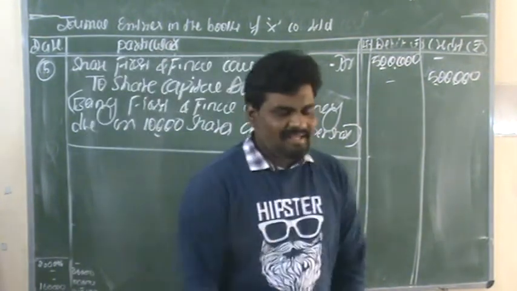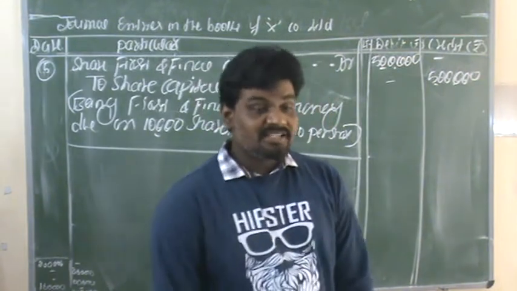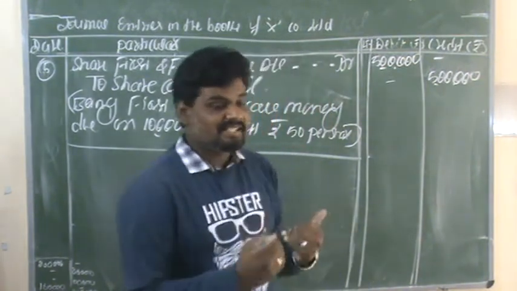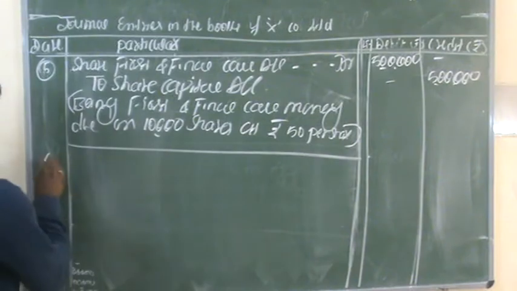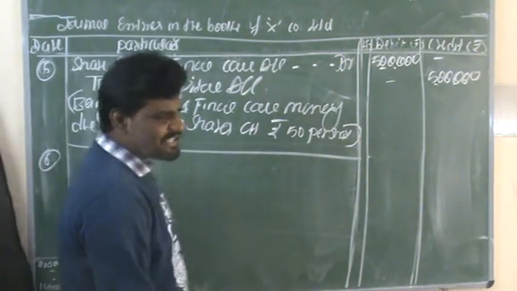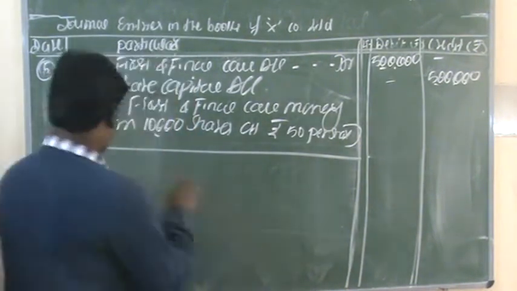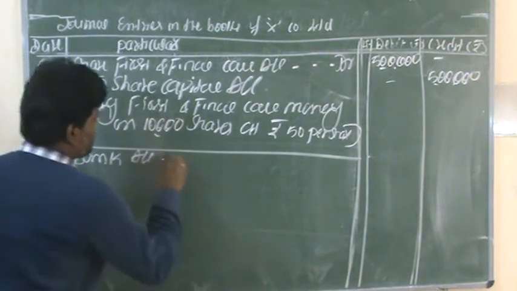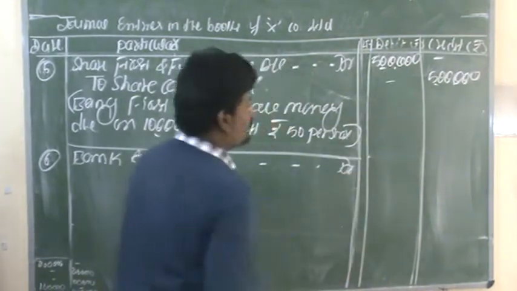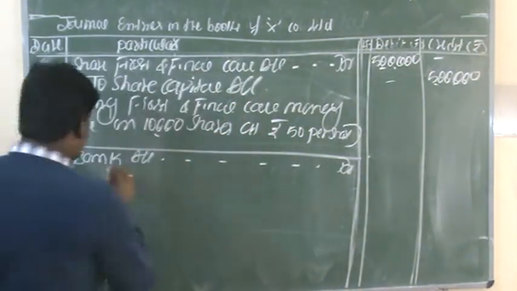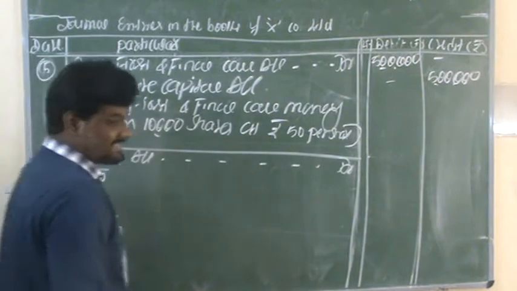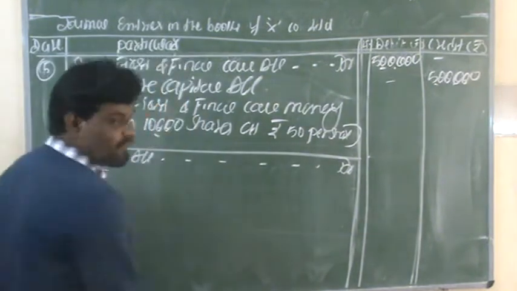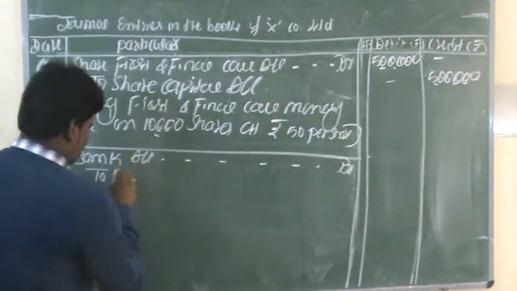After the due, the next entry is related to the first and final call money received. For received, it means bank account. Bank account debit to share first and final call account, as they are receiving from it.